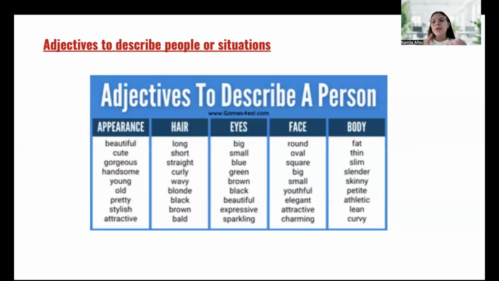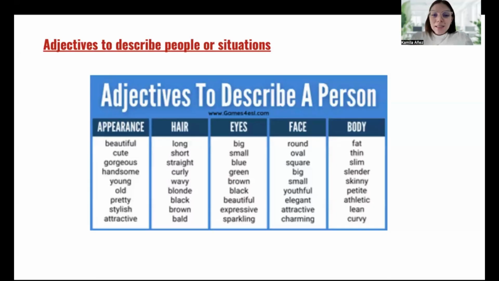For face, we can use round, oval, square, big, small, youthful, elegant, attractive, or charming. And for body, we can use fat, thin, slim, slender, skinny, petite, athletic, lean, and curvy.